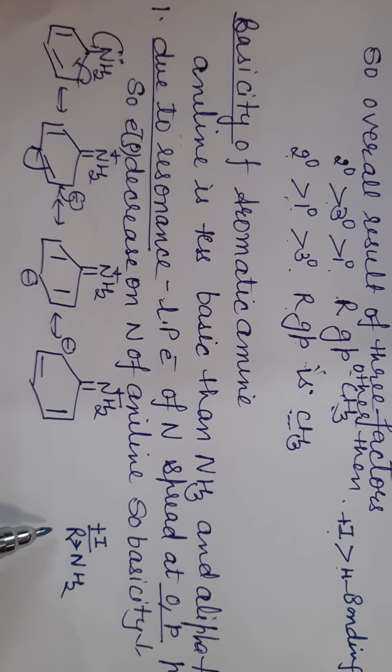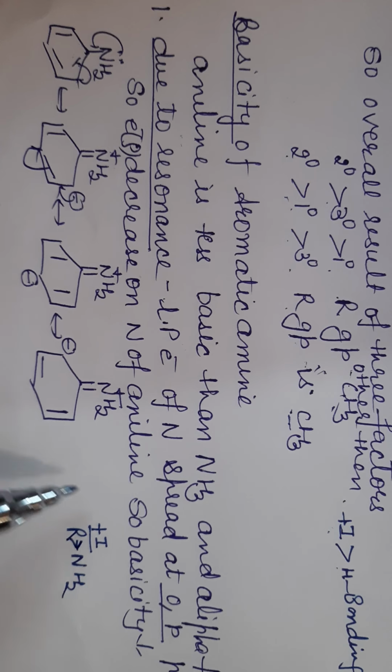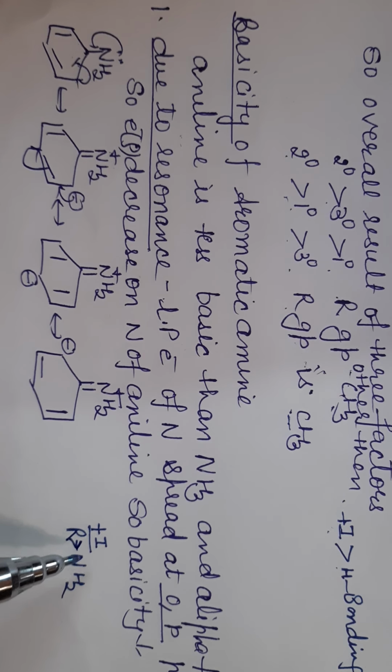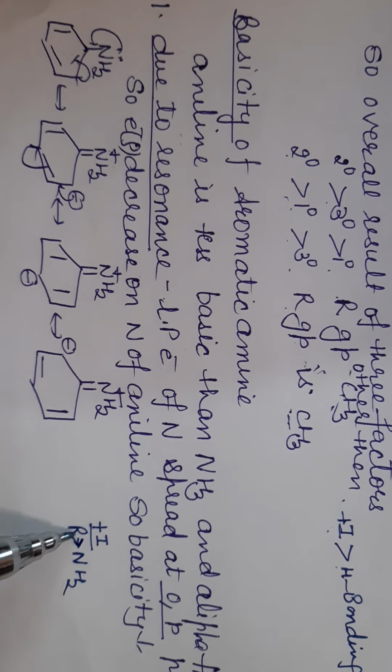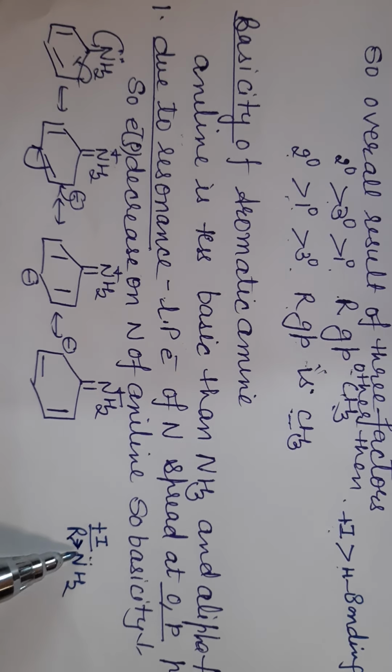But in case of aliphatic amines, the R group has a tendency to donate electrons due to the plus I effect, that is called the electron donating inductive effect. That's why electron density on nitrogen will increase, and that's why it is more basic.